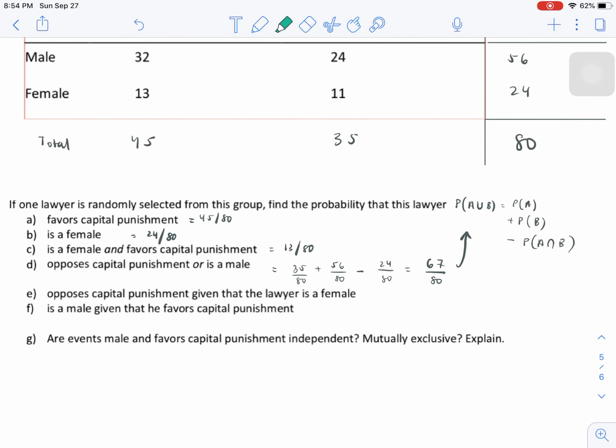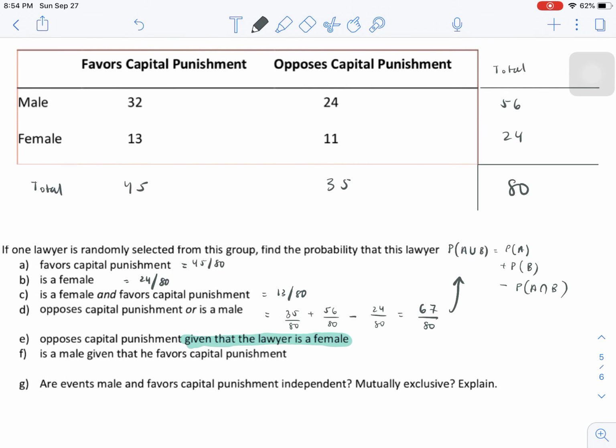Okay, now we step it up a bit. Now we're talking about conditional probability. Given that a lawyer is female, what's the probability that they oppose capital punishment? Anytime I see the word given, I know that my denominator will be different. In other words, I'm only looking at female lawyers. So among female lawyers, how many of them oppose capital punishment?